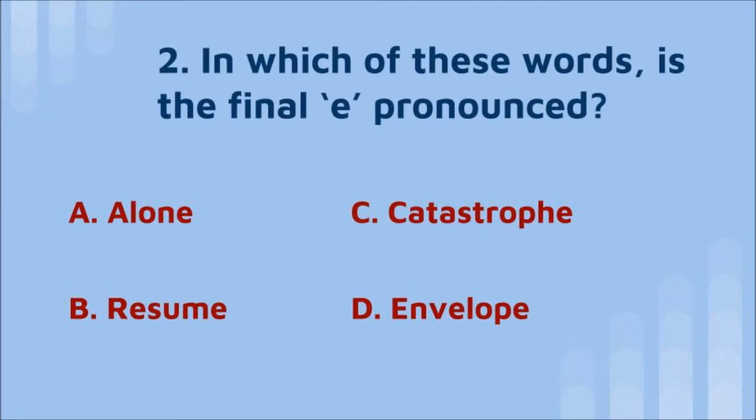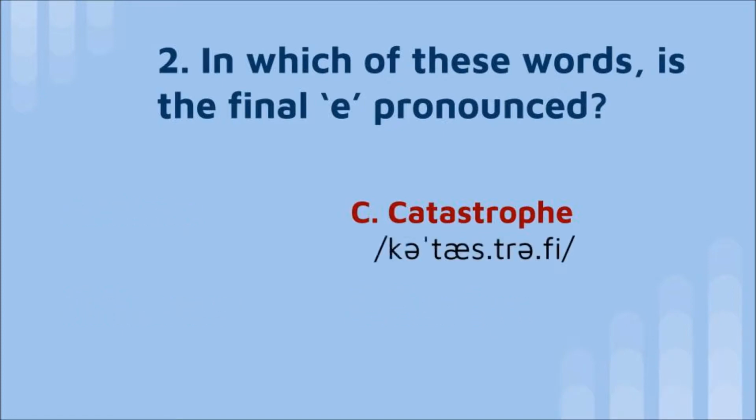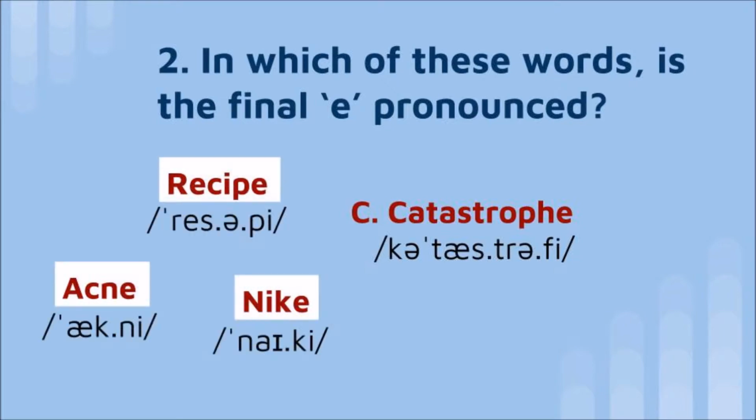In which of these words is the final E pronounced? This time I can't read the options. It would be too easy, so take your time. Ready? Letter C, catastrophe, is the correct answer. Some other words where we pronounce the final E are recipe, acne, and Nike.